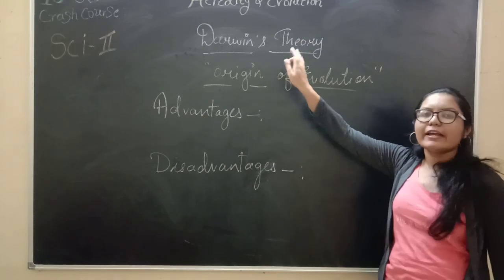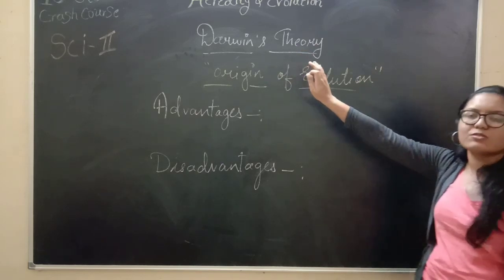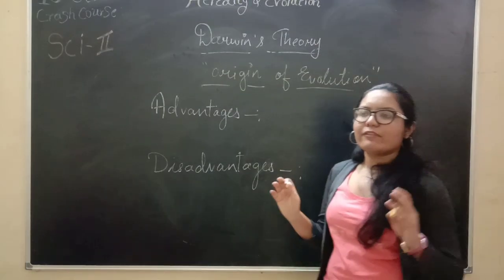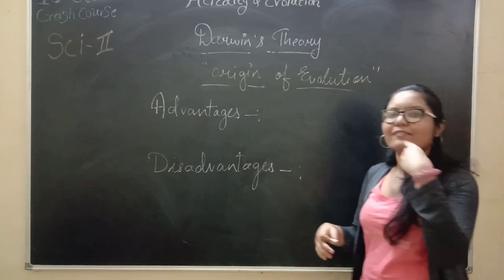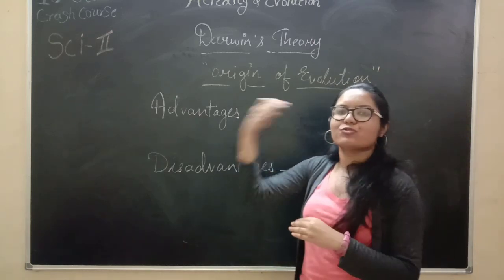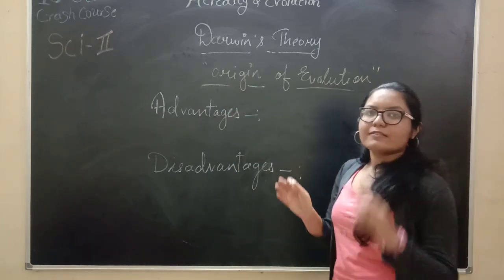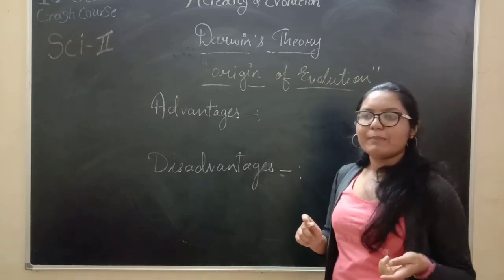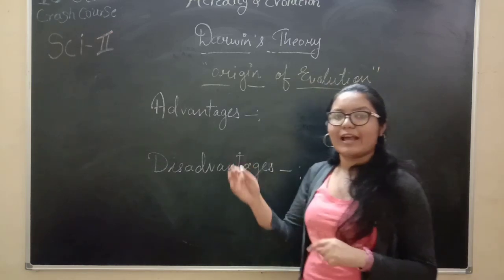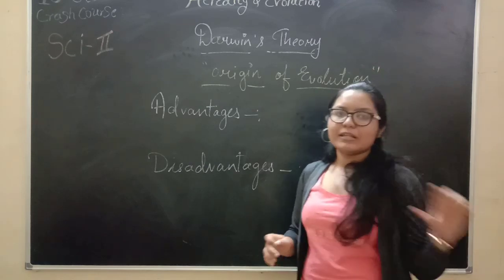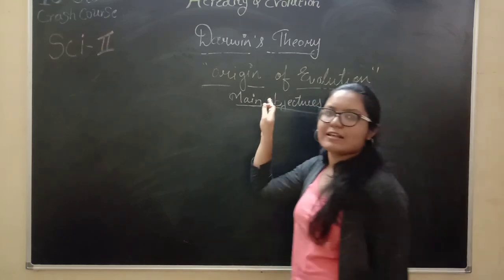The topic is Darwin's theory. In Darwin's theory, we have a book known as Origin of Evolution. Why Darwin's theory? Because there is a scientist known as Darwin who put forth the theory. There will be species, and the species will fight against each other in nature. The best one will survive, and will reproduce and give rise to the next generation. For example, a tiger and a lion will fight among each other, and the one which wins will survive, and the other which doesn't win will be eliminated from nature. That is Darwin's theory and the book in which the theory of evolution has been described.